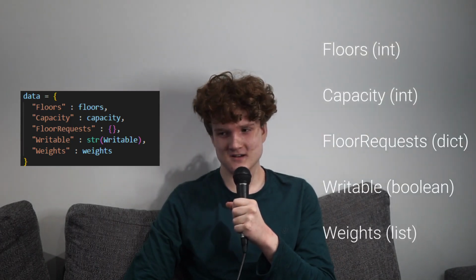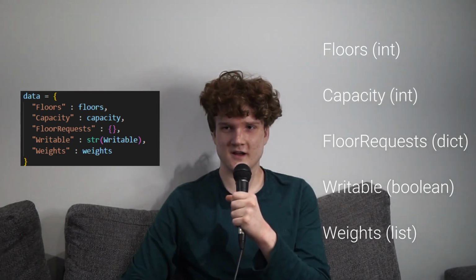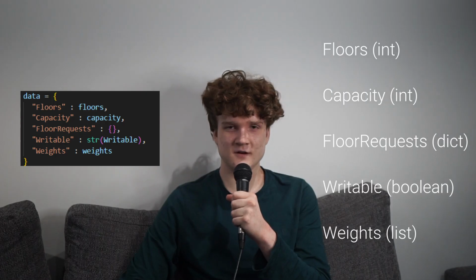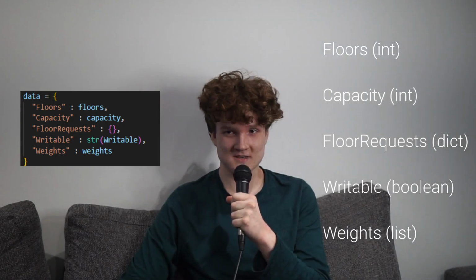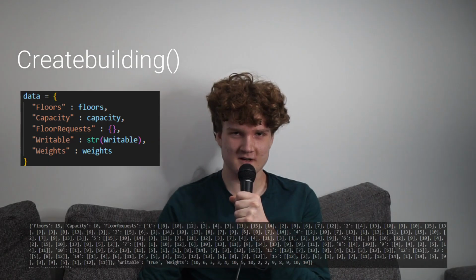To begin with, we designed the format of a JSON file that would store all of the properties of the described multi-story building. These properties include the number of floors, the lift capacity, the requests made by people on each floor, if any, a Boolean value signifying whether the file could be written to or not, and finally a list of weights for each floor, which dictated their popularity, hence their probability of having a new request added to it post-creation. The create building procedure takes this information as parameters and adds them to a dictionary called data, before writing it to a JSON file with a specified name.